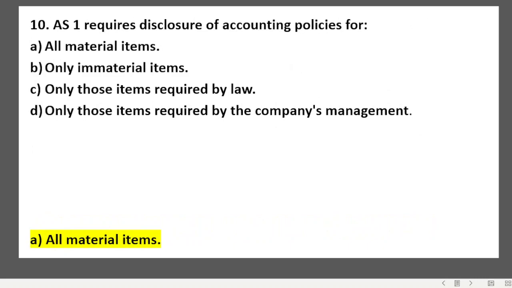Question number 10. AS-1 requires disclosure of accounting policies for all material items, only immaterial items, only those items required by law, only those items required by the company's management. No, all material items have to be mentioned. यहाँ पे material बोलने में क्या बोलते हैं, all those important information which is material to the decision makers of the users of the financial statements. ठीक है, तो all the matters which are important, which are relevant for that particular decision taking, have to be taken here, right?